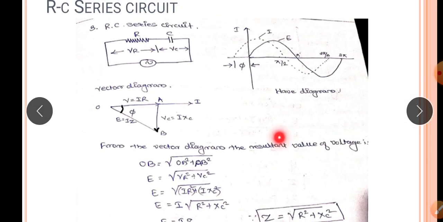Now from the vector diagram, OB is equal to the square root of OA square plus AB square. OB is nothing but E, that is E equal to the square root of VR square plus VC square. VR is I into R, VC equal to I into XC. So taking I outside the square root, E equals I times the square root of R square plus XC square.